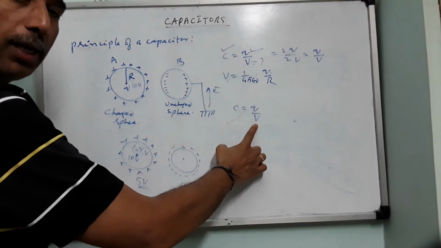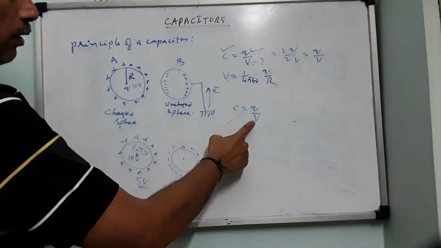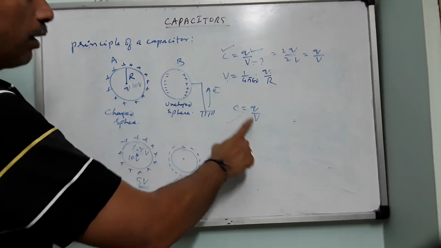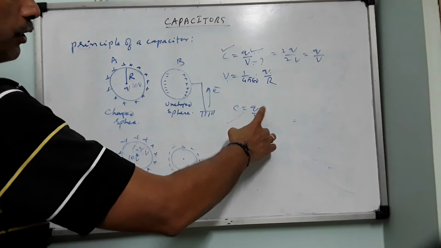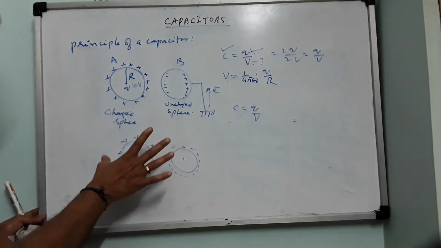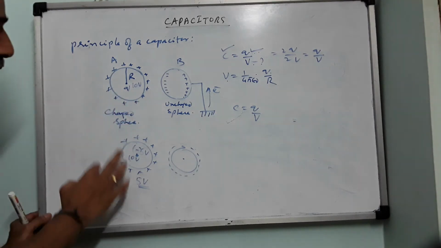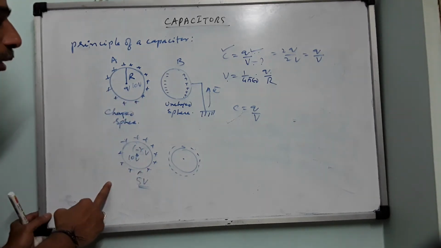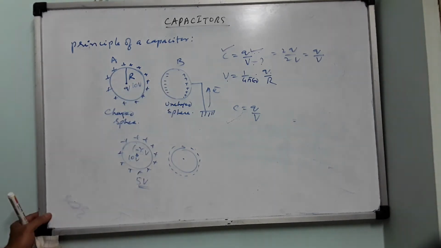Is there any change in the potential? Yes. Earlier how much was it? 10 volt. Now how much is it? 5 volt. So 10 volt has become 5 volt, meaning reduced to half. Now capacitance will become double. So there is no change in the charge, but potential has become what? Half. Therefore capacitance will become what? Double. So this is the principle of a capacitor. So the capacitance of a body can be increased by decreasing the potential on the surface. That can be done by bringing an uncharged conductor near to a charged conductor.